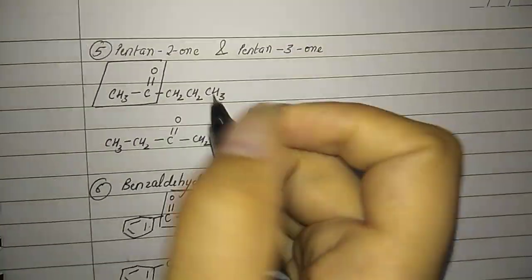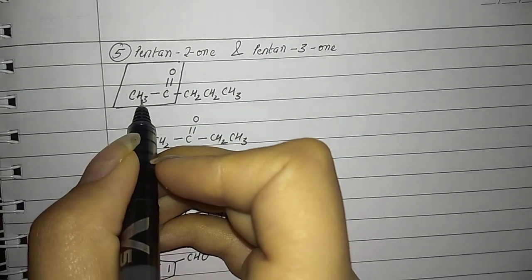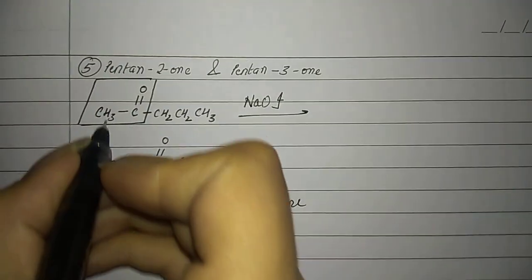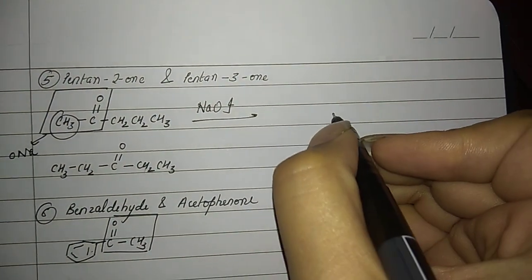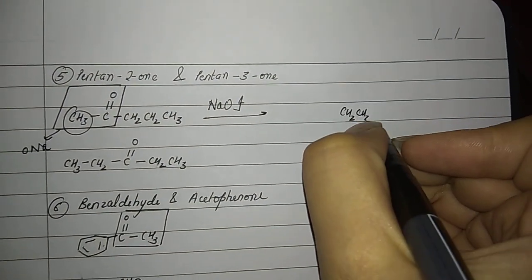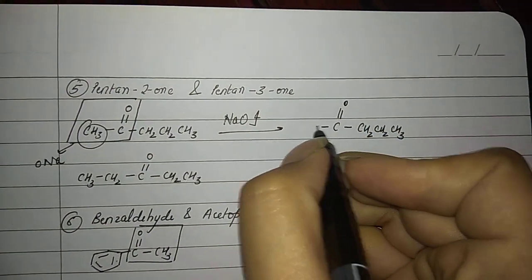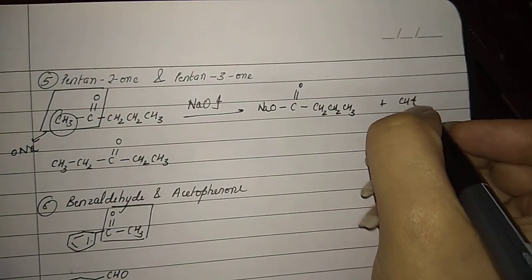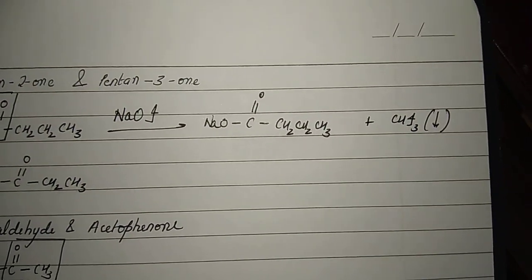Similarly, in the fifth part, I have pentan-2-one and pentan-3-one. Now in pentan-2-one, again I have the COCH3 group, so it is a methyl ketone. So again, without thinking, I carry out the iodoform test. This CH3 will be replaced by ONa. So I am writing the rest of the chain as it is. I have C double bond O and ONa, plus the other thing, which is a constant, a yellow precipitate.